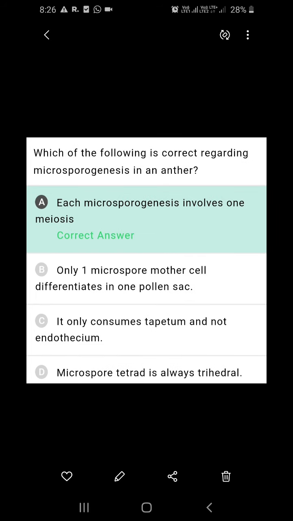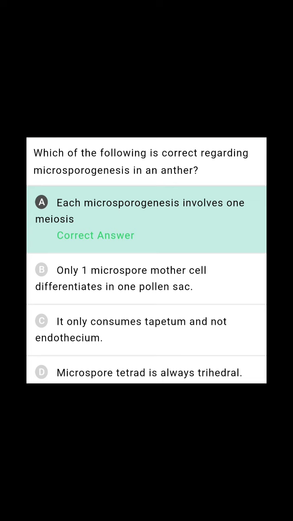Which of the following is correct regarding the microsporogenesis in an anther? So here the right one is asked. You see, each microsporogenesis involves one meiosis. Yes, it is the right answer. If you see the other, only one microspore mother cell differentiates in one pollen sac. No, many microspore mother cells can be differentiated. And C, it only consumes tapetum and not endothecium.